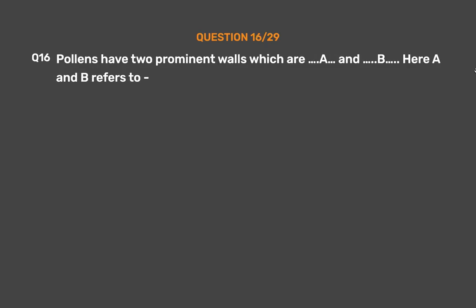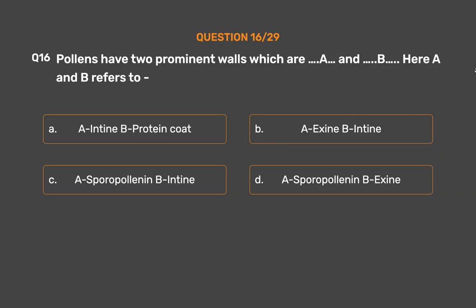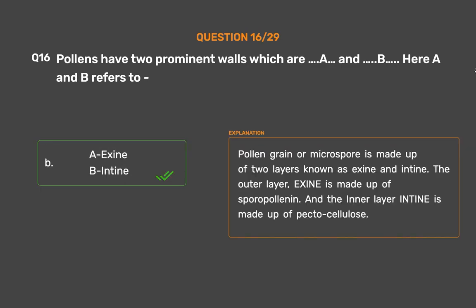Question number 16. Pollens have two prominent walls which are A and B. Here A and B refers to option A intine, B protein coat, option B A exine, B intine, option C A sporopollenin, B intine, option D A sporopollenin, B exine. The correct answer is option B A exine, B intine. Pollen grain or microspore is made up of two layers known as exine and intine. The outer layer, exine, is made up of sporopollenin, and the inner layer, intine, is made up of pectocellulose.